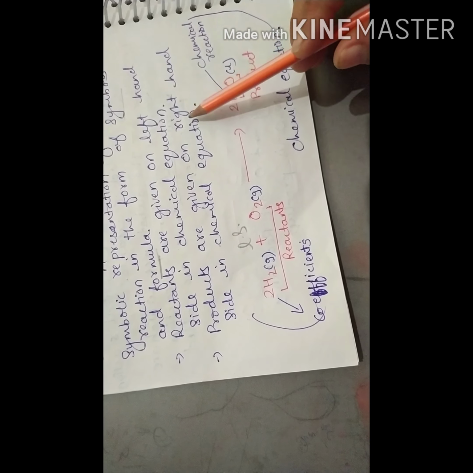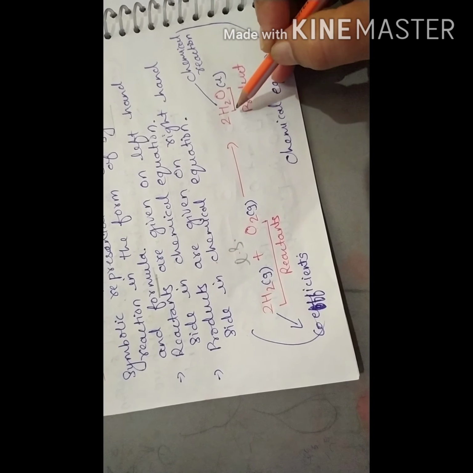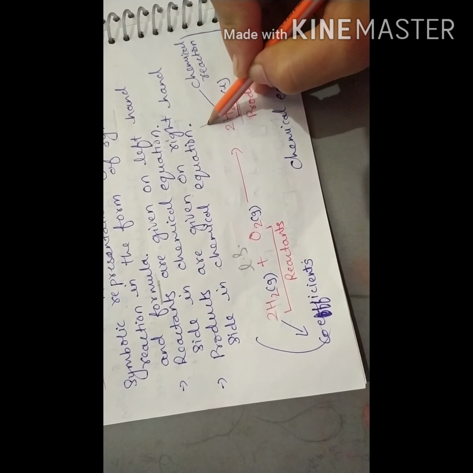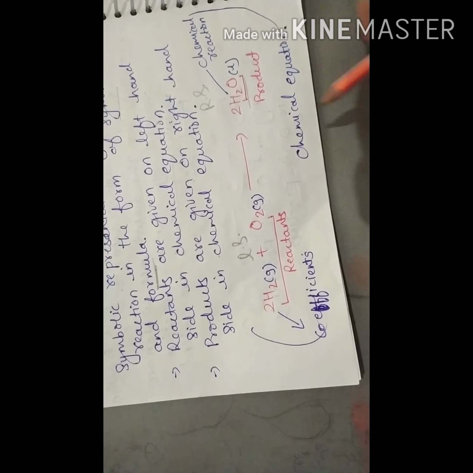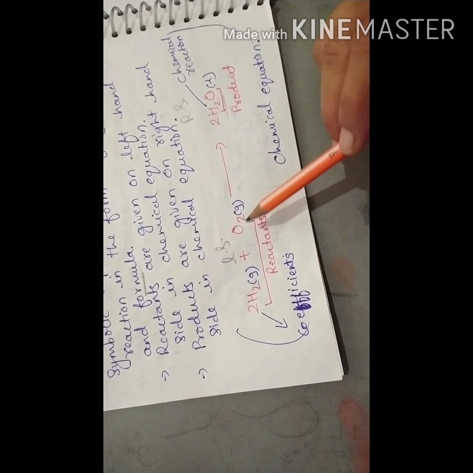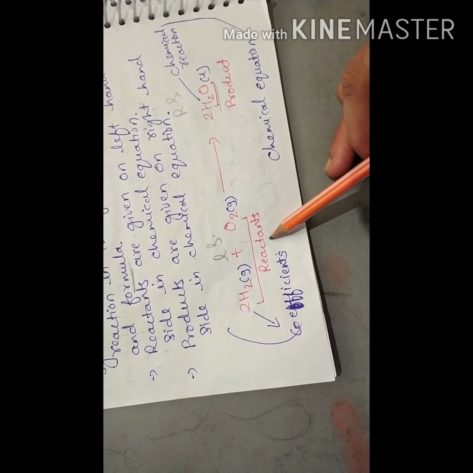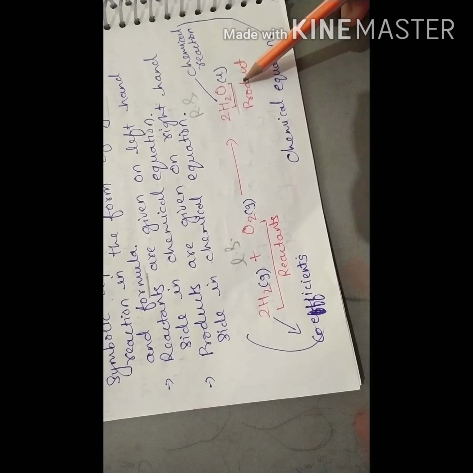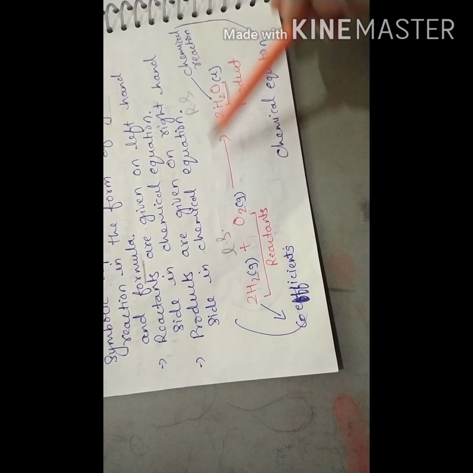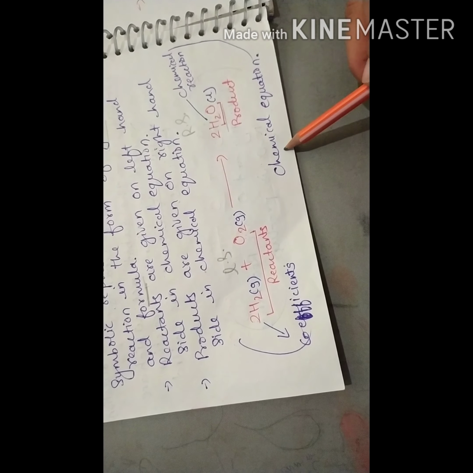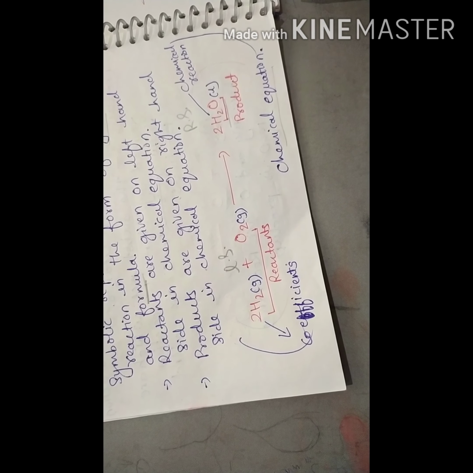Then products are given on the right hand side. Now see this whole equation: these two are reactants, and this one is your product. This whole symbolic representation is your chemical equation.